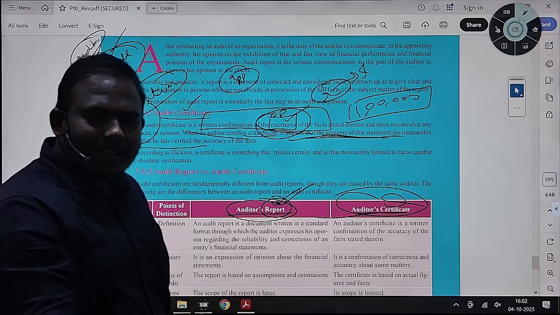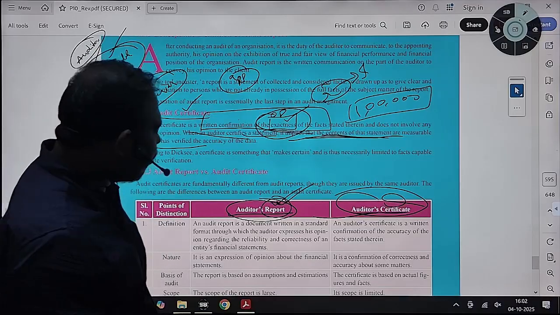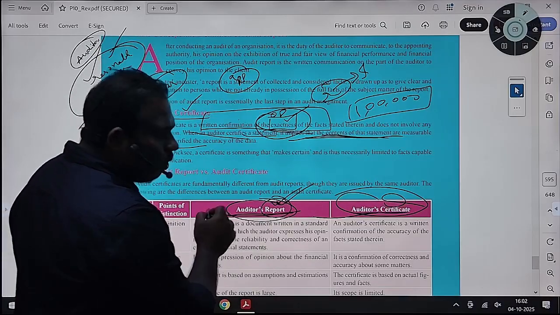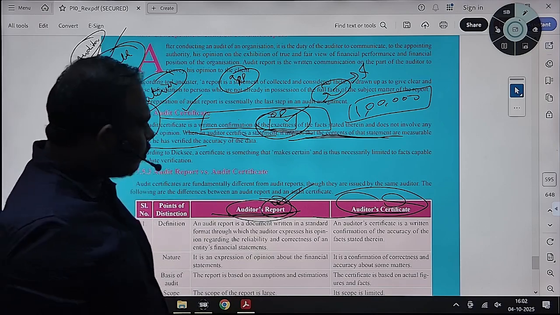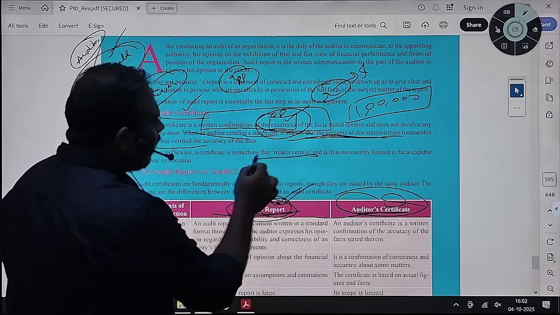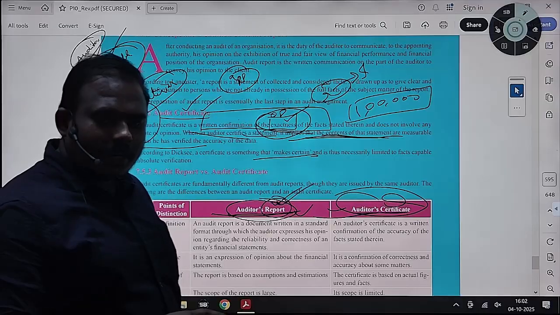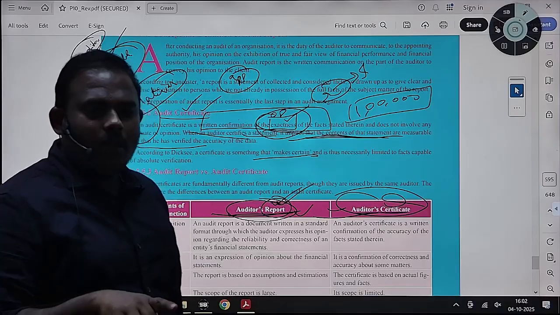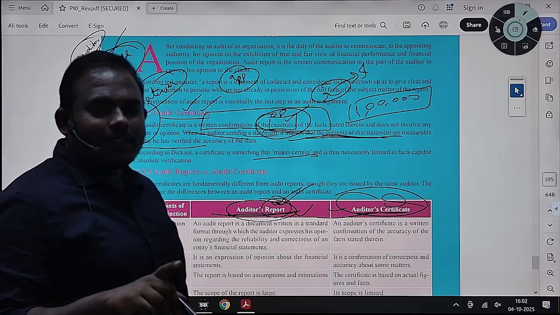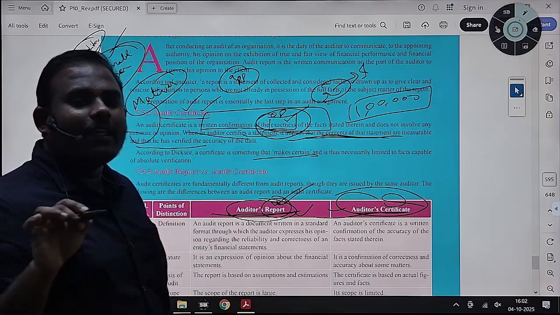If you can measure exactly, you will not call it an estimate. There are some accounting estimates, so you can express them only through your opinion. You cannot certify that. That is why there is a difference between audit certificate and audit report. There are issues arising in GST audit also, because in the GST audit 9C they mention here that I certify that.